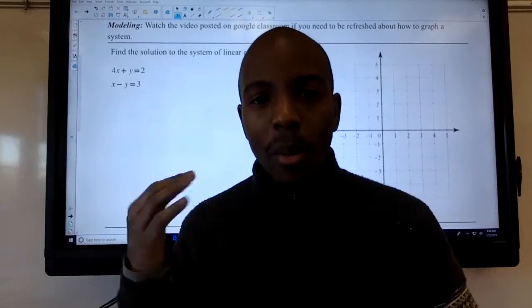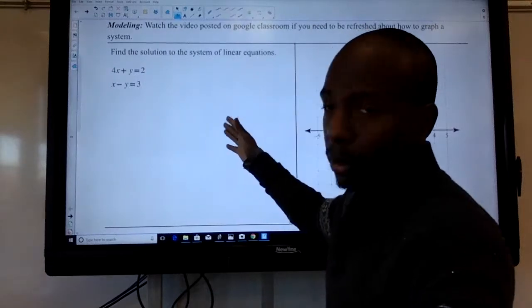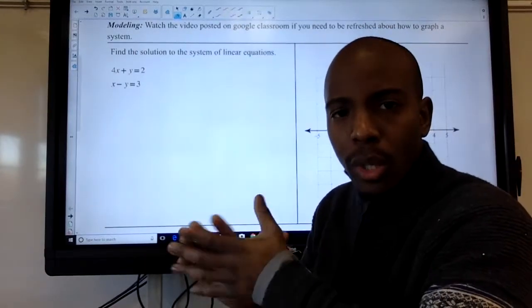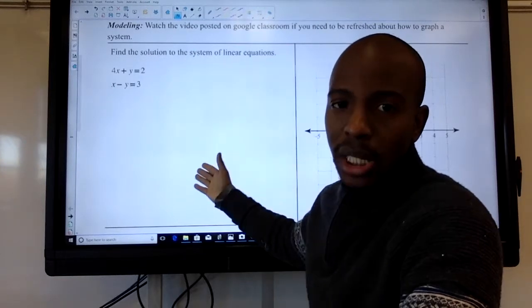All right, so let's look at what we have in front of us. So you should be looking at 5.1a, which is on page 2. And we all should be looking at the modeling. All right, so what I'm going to do here is this, right? They're asking me to find a solution to the system of linear equations.